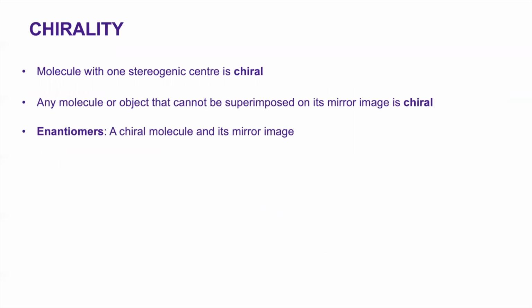The relationship between a chiral molecule and its mirror image is known as an enantiomeric relationship, and the resulting two structures are called enantiomers.